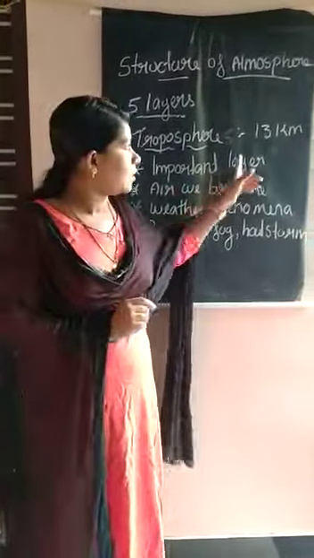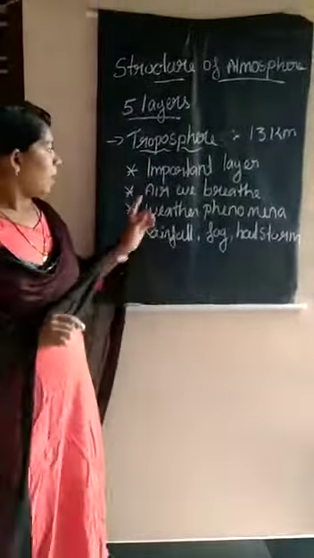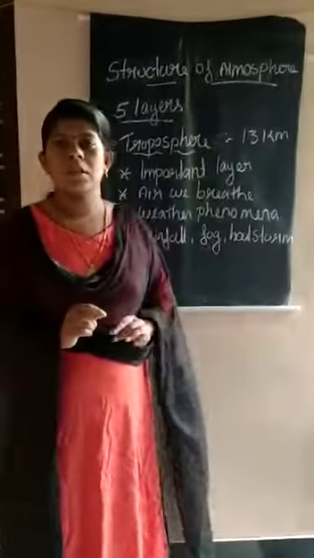Its average height is 13 kilometer, and the air we breathe exists in this layer.